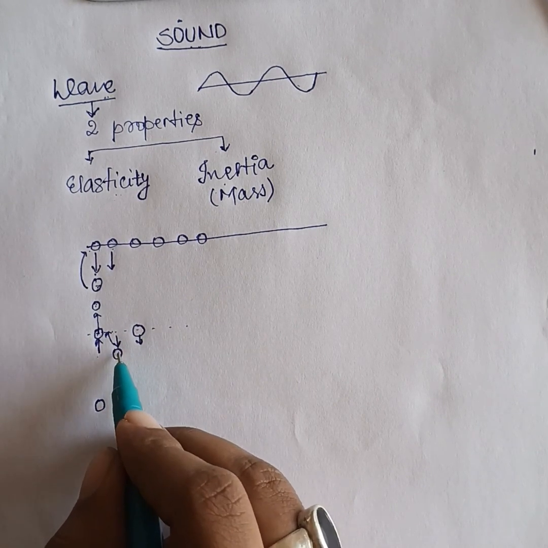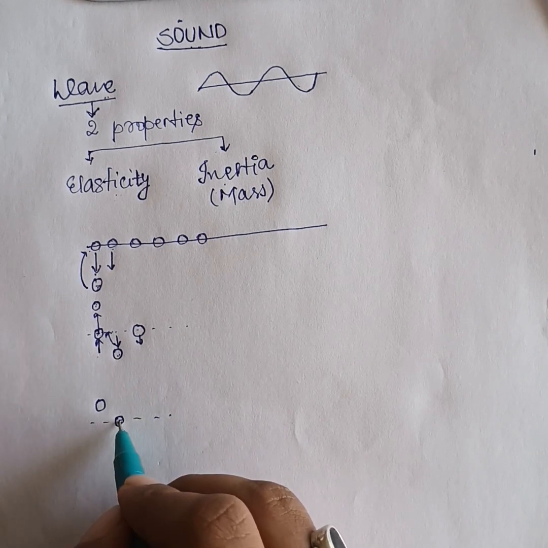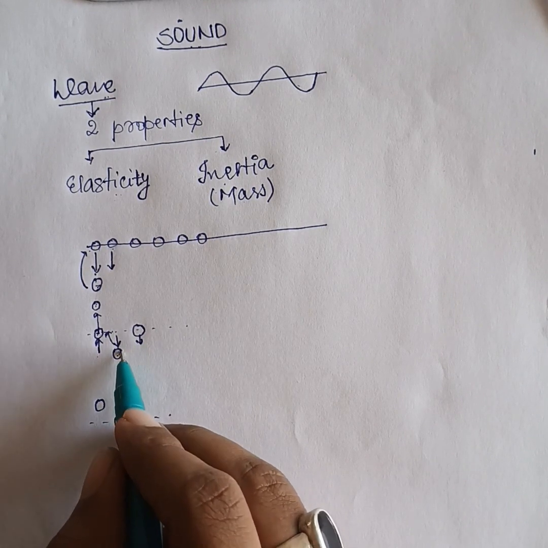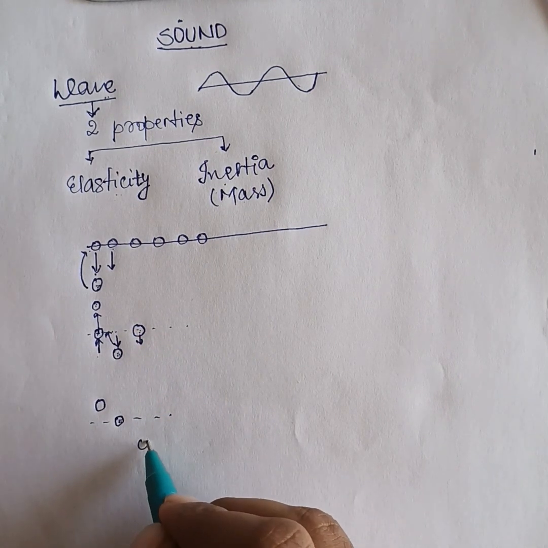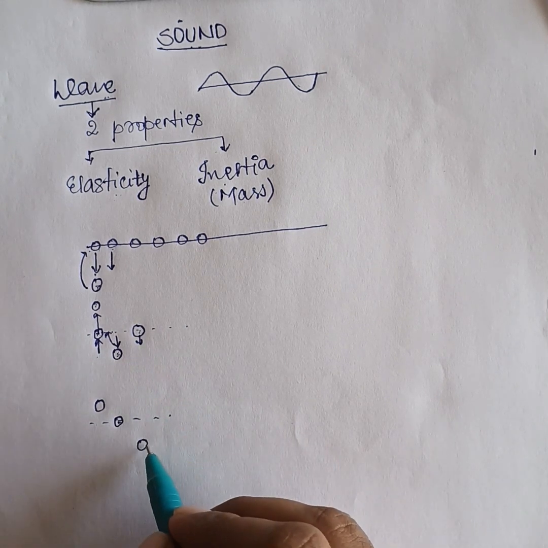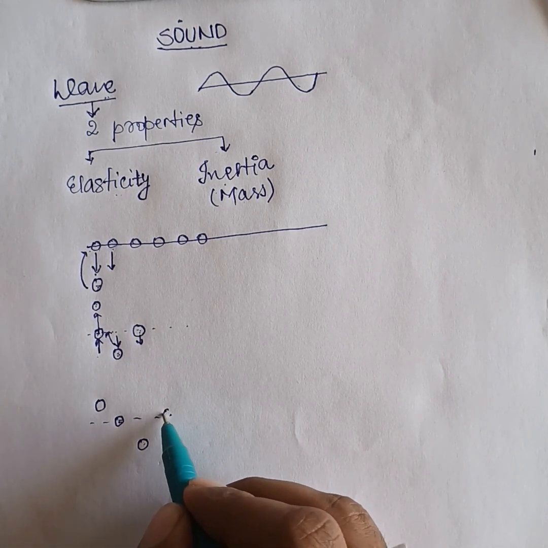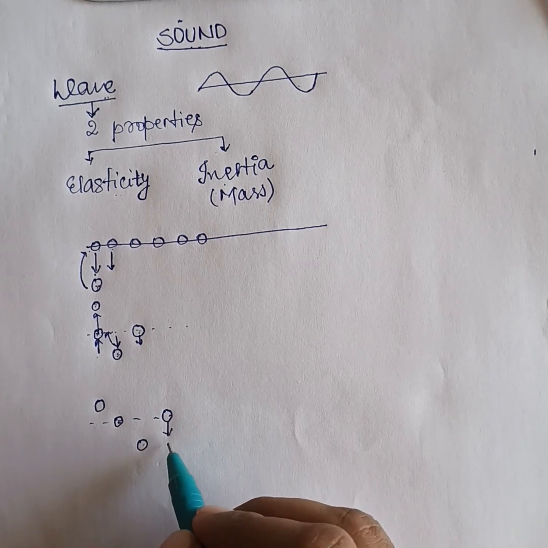And by the time this molecule has come to its mean position, the second molecule has also come to its mean position. The second molecule initially pulled the third molecule downwards, and therefore the third molecule came over here. When the third molecule came down, due to the intermolecular force of attraction, it was pulling the fourth molecule downwards.